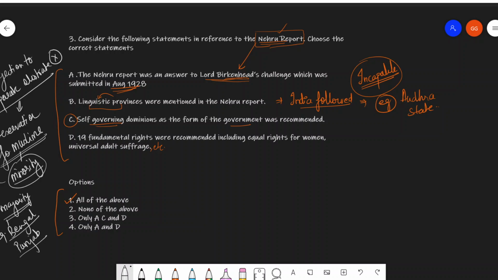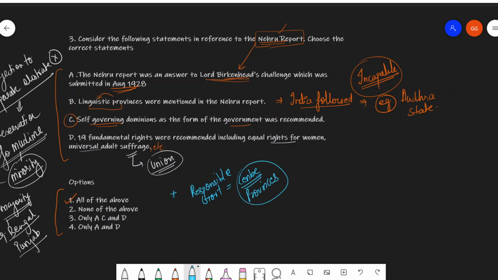Then you have to also understand that 19 fundamental rights were proposed in this Nehru report. Some of the ones given here are, for instance, equal rights for women, universal adult suffrage, right to form union. All of these were mentioned in detail in the Nehru report. Some other extra points you must remember is that it asked for responsible government at the center and also in the provinces. So at both places, responsible government was asked for.